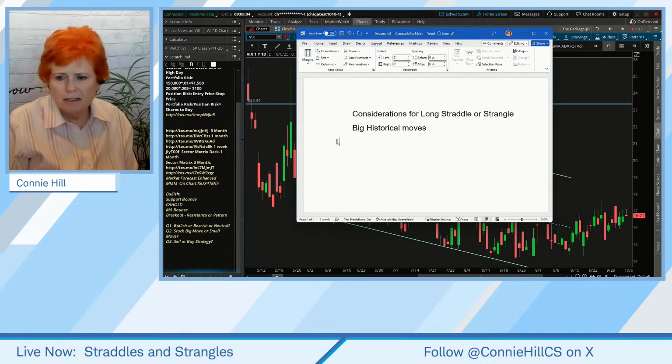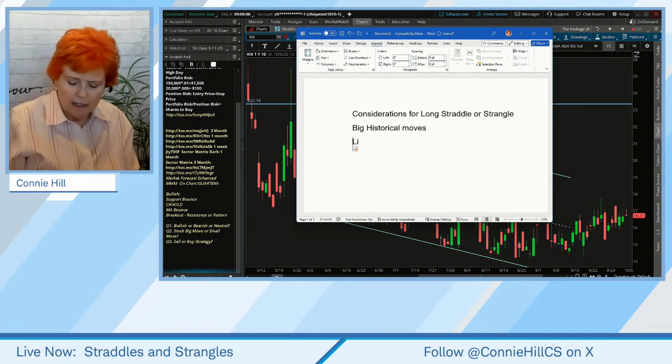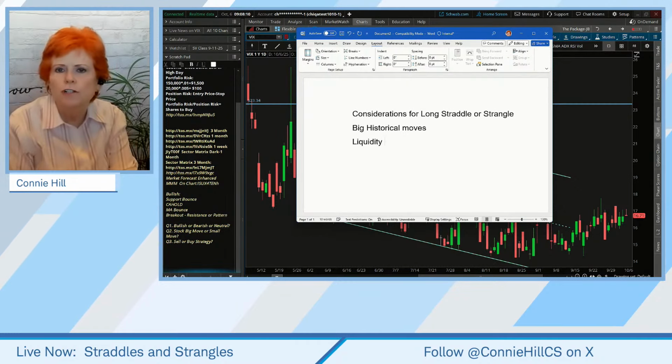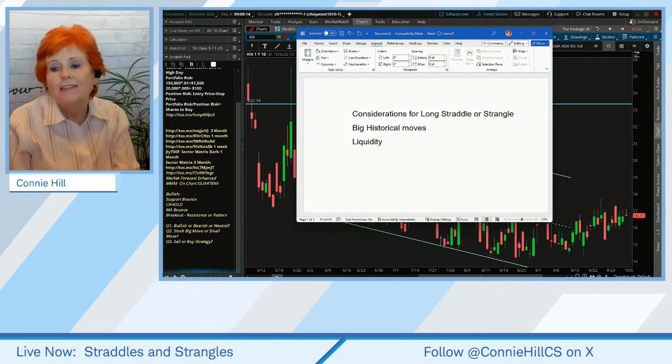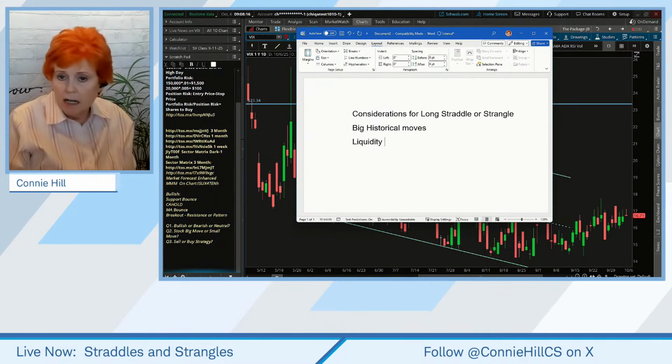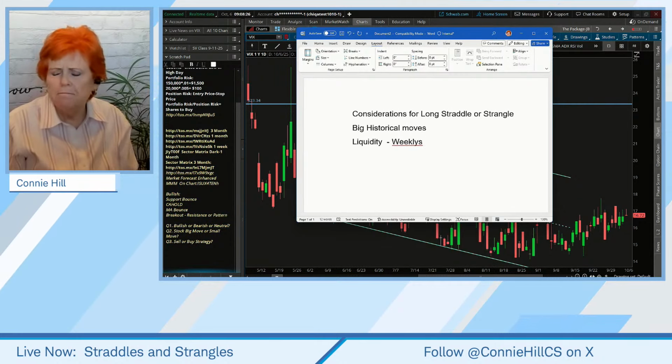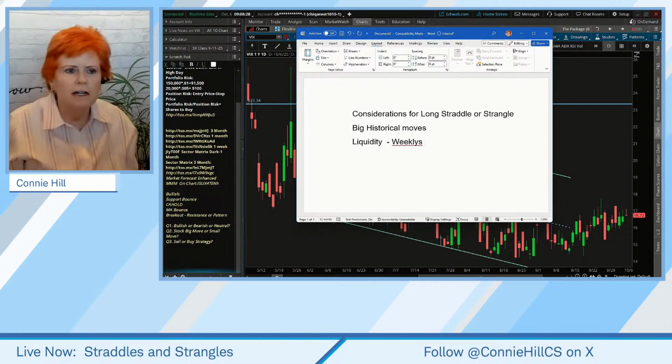Liquid options, okay, maybe that goes without saying, but we need liquidity. And in this case, we're using two legs. We need both of them to be liquid. So if they can be weeklies, that's nice. It doesn't guarantee that we'll have liquidity in them, but usually stocks that do have weeklies have a lot more trading activity with them, generally speaking. And so that can be a direction we can look for.